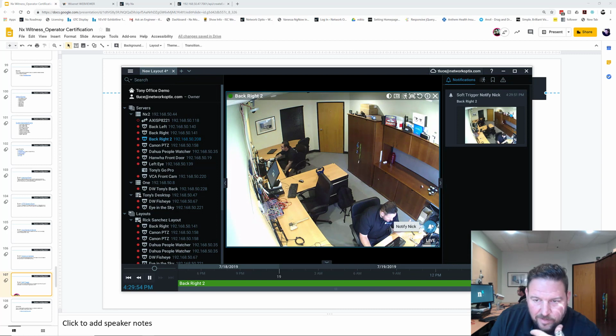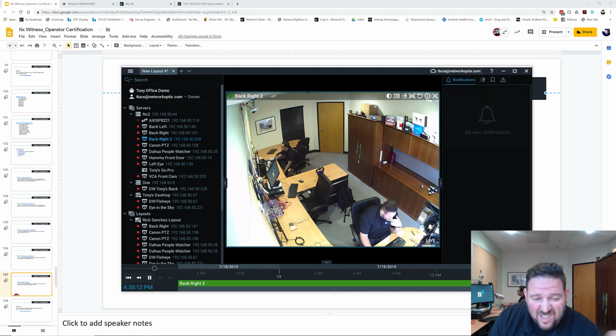Again, soft triggers can be used for any action, moving PTZ cameras, sending HTTP requests to third-party systems, to open doors, for example. Typically how it's used is integration with third-party systems. But it can also be used for just sending notifications to people, or moving a PTZ camera to a preset. There's lots of different things you use software trigger for. So pretty simple, pretty straightforward.